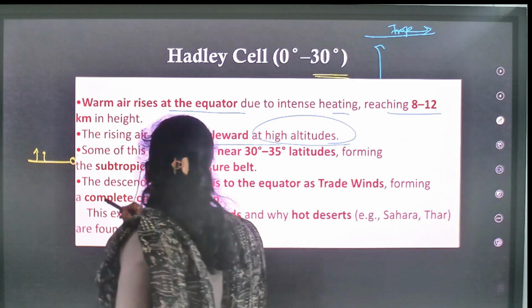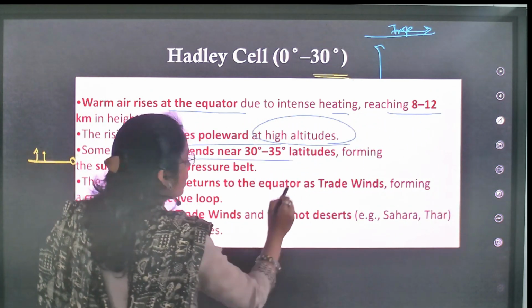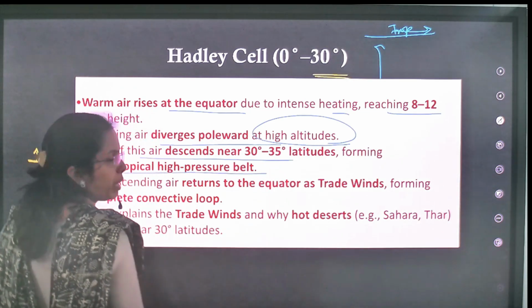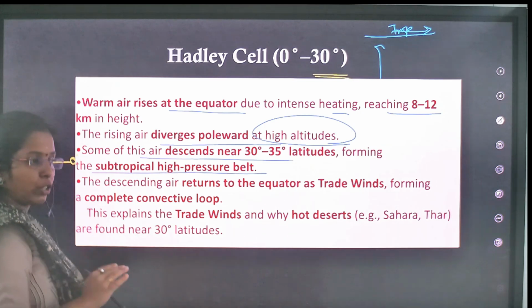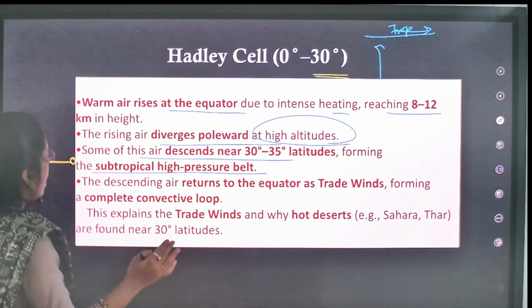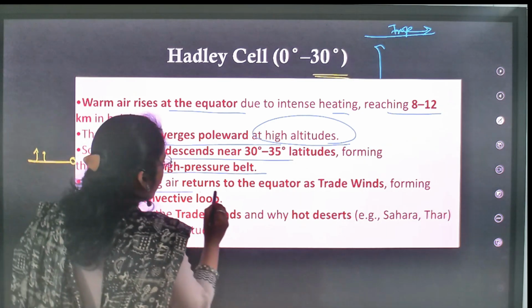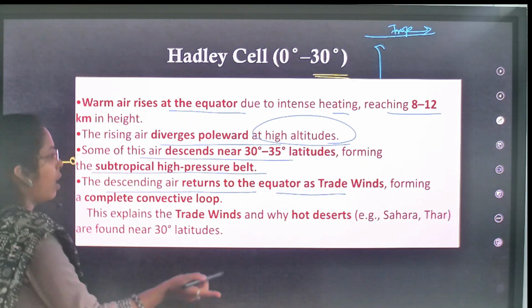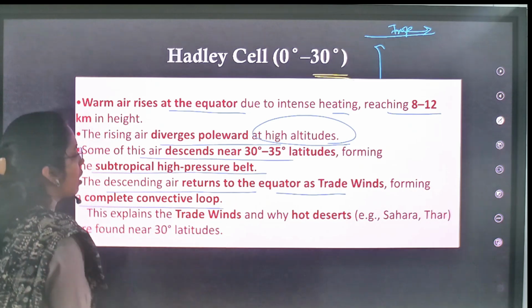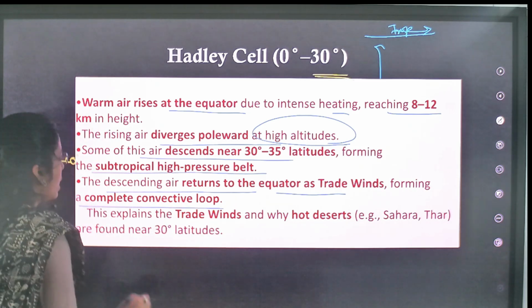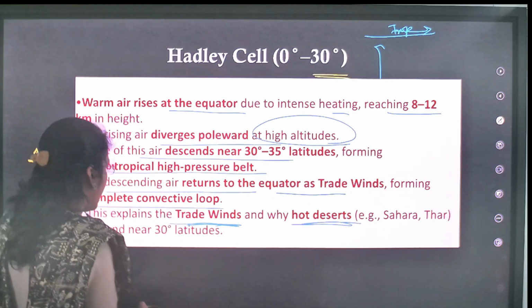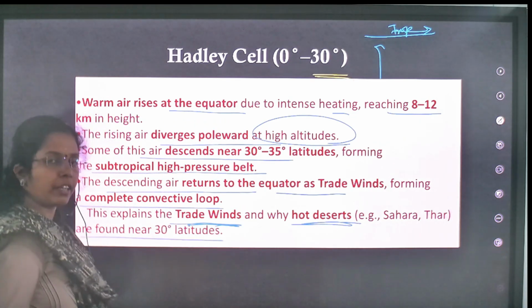Some of this air descends near 30 to 35 degrees latitudes, forming the subtropical high pressure belt. Now we are going to discuss the high pressure belt afterwards in detail. The descending air returns to the equator as trade winds, forming a complete convective loop. This explains trade winds and why hot deserts are found near 30 degrees latitude.